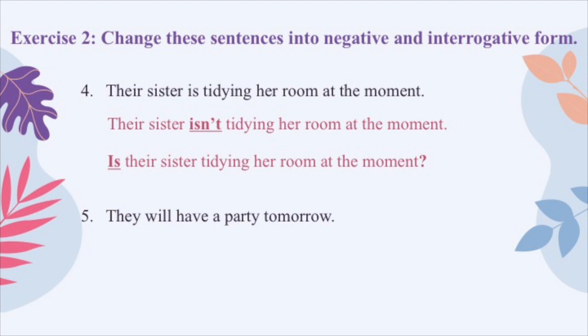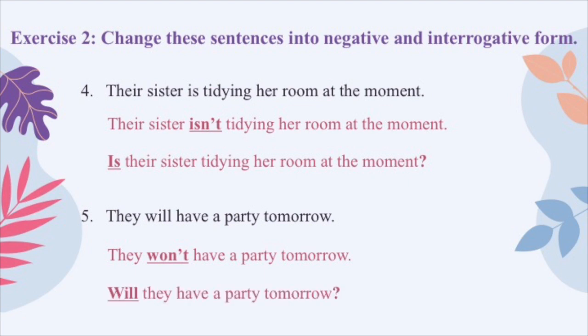Number 5. They will have a party tomorrow. Will have, future simple, right? What is the negative form of future simple? We add not after will. So we'll have, they will not or they won't have a party tomorrow. And to make a question, we move will in front of the subject they. That's why we will write, will they have a party tomorrow?